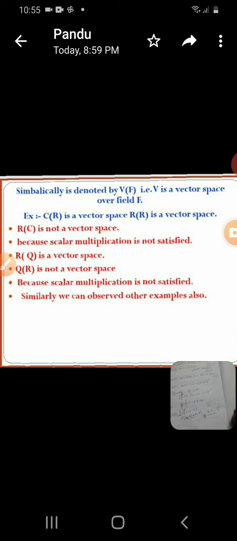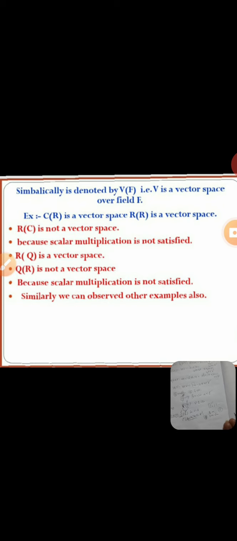Product of two complex numbers, again a complex number, this is also an element of C. You see, C over C is a vector space, no doubt at all. Similarly, you see the second example, C over R is also a vector space, no doubt.